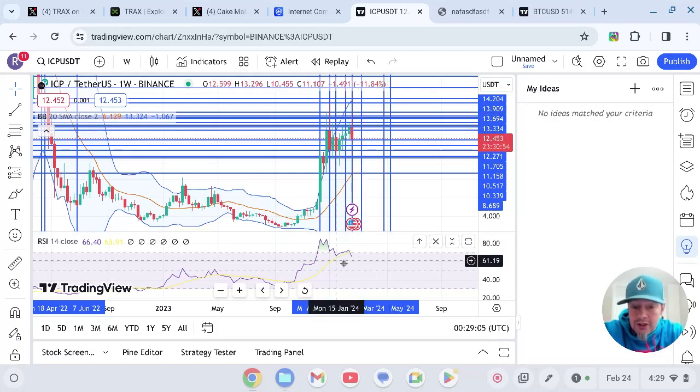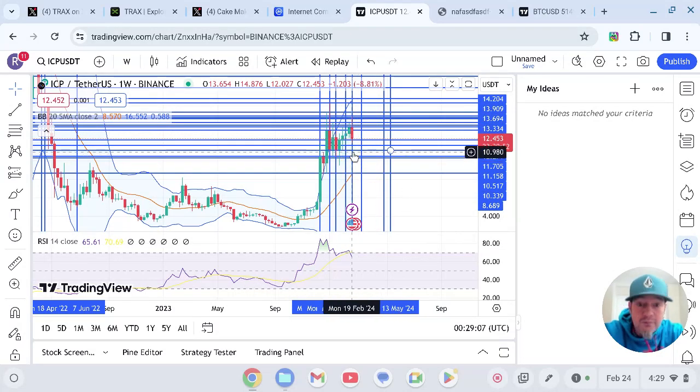But as long as we're below this RSI, we could have a really big move to the downside, and I just want to let you guys be aware of that. That is what my TA is telling us right now. So just be careful. There's a lot of cool stuff, but yeah, just definitely be careful on that.